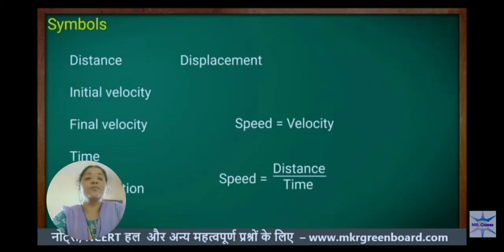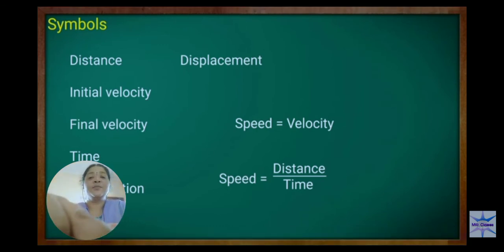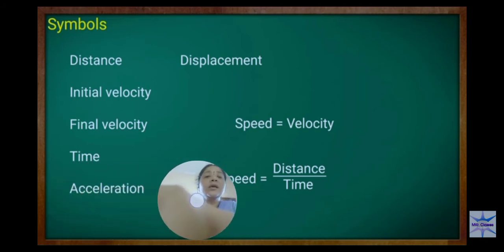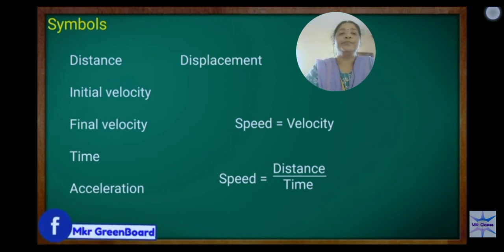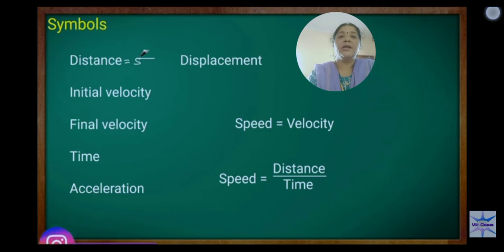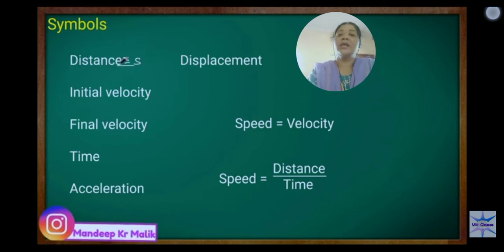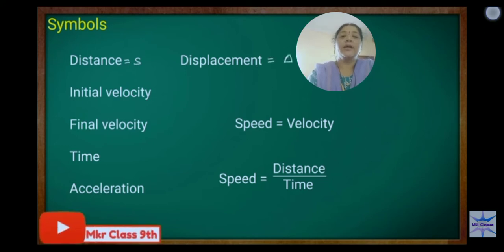Coming to the symbols they gave here. What are the symbols we use for distance and displacement? Distance is symbolically given as s, and displacement is given as delta s.